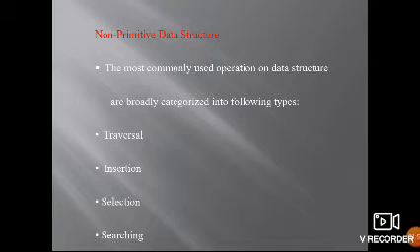Traversing is nothing but visiting or identifying all the elements in the given list of elements exactly once. Searching is identifying whether an element is present in the given list of elements or not.